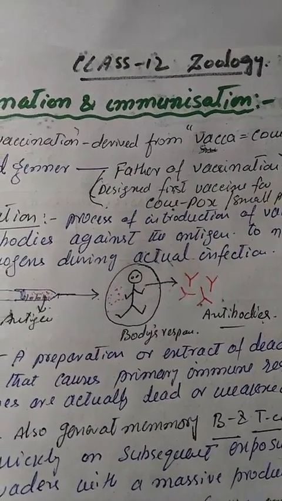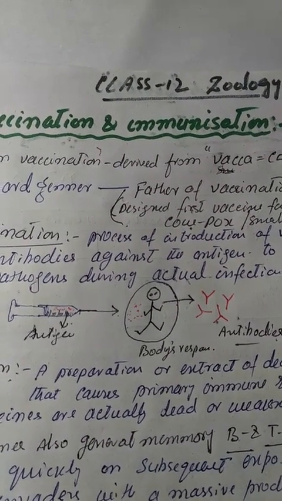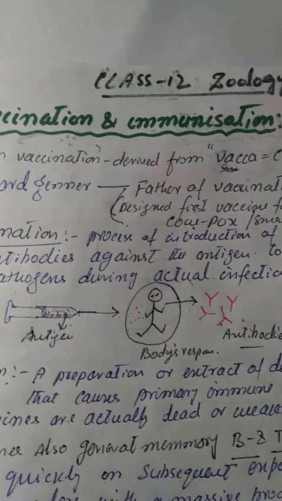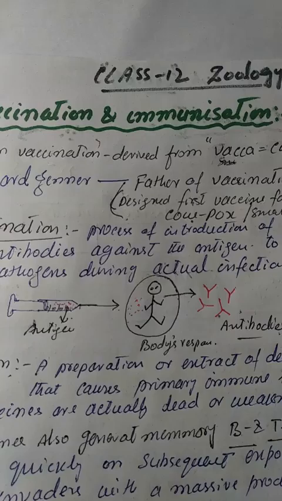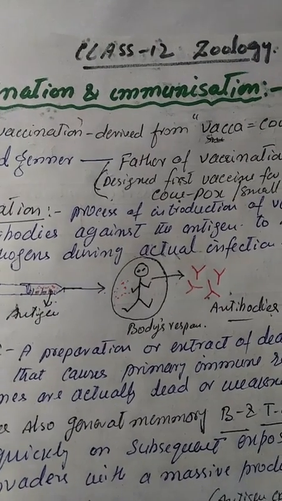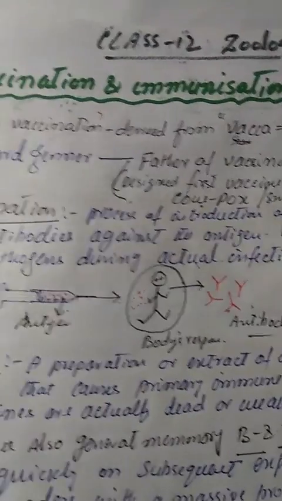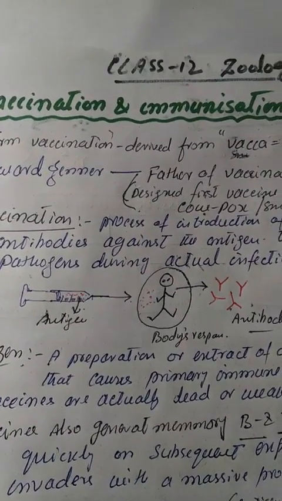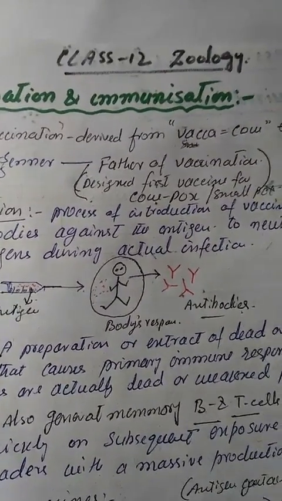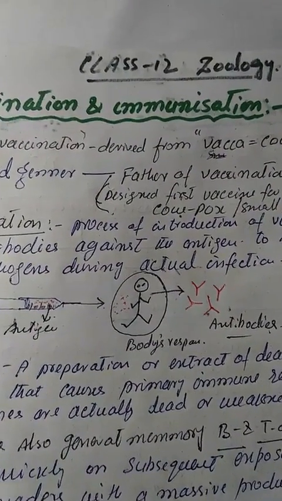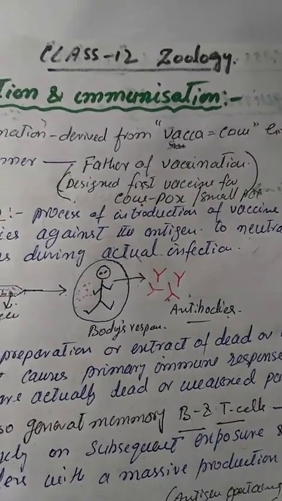And then in 1885, Louis Pasteur discovered the rabies vaccine, which had a great impact in the field of vaccination. Now, vaccination is actually the process of introduction of vaccine into the body to produce antibodies against the antigen to neutralize the effect of pathogens during actual infection.